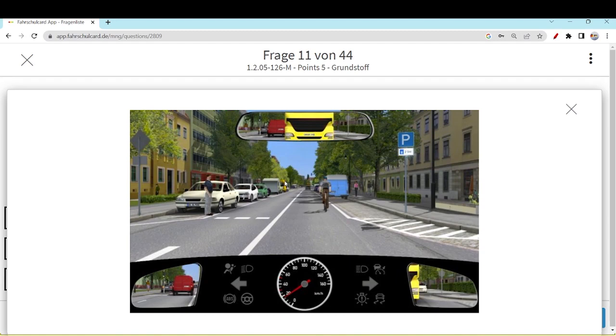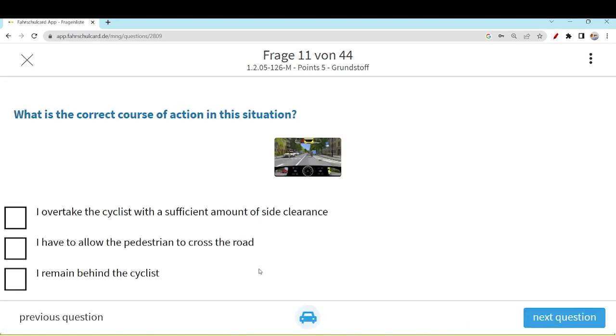To be a good human being, yeah, that's fine, but actually it's not the right of the pedestrian at the moment to cross the road from here. Otherwise you will create a problem for the flow of traffic. So this option is not correct. Yeah, keep watching the pedestrian could be a correct option, but allowing him to cross the road is also not a good option. I remain behind the cyclist.